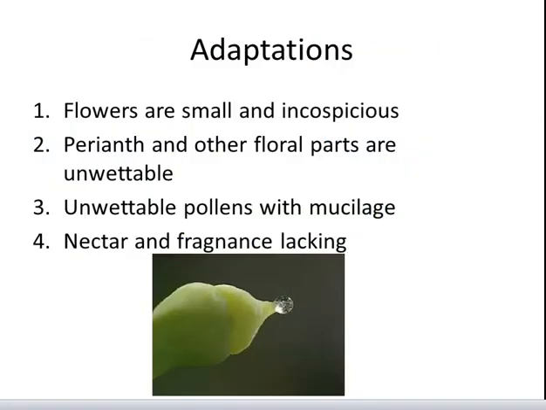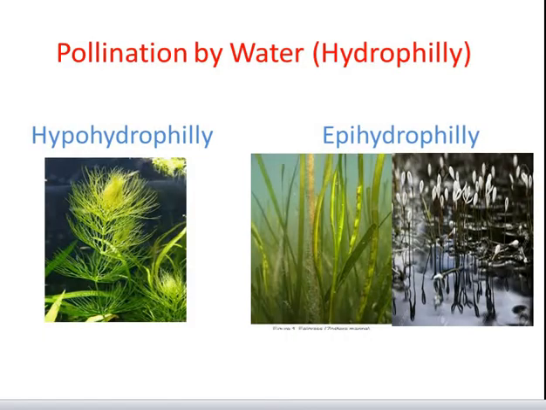Flowers are small and inconspicuous, and the calyx, corolla and other floral parts are unwettable. Pollen grains are long and unwettable due to the presence of mucilage. Nectar and fragrance are lacking in these flowers. Hydrophily is of two types: hypohydrophily and epihydrophily. Hypohydrophily means beneath the water and epihydrophily means above the water.